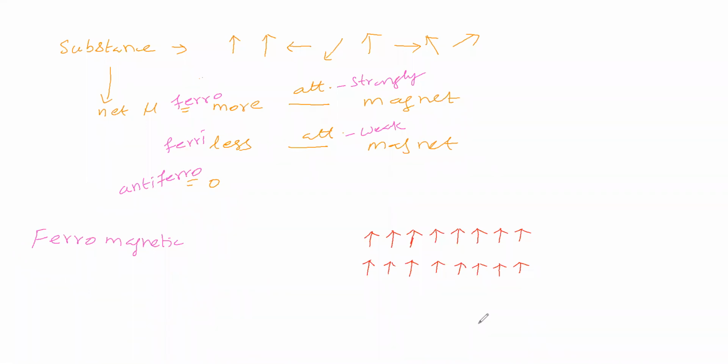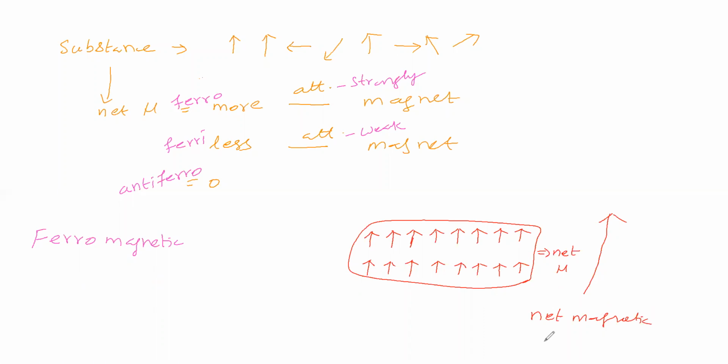After the removal of the external magnetic field, there is no change at all in the alignment of the domains. Now all these domains are arranged like this. Due to that, we will get a net magnetic moment. The net magnetic field direction is like this, as we have shown.